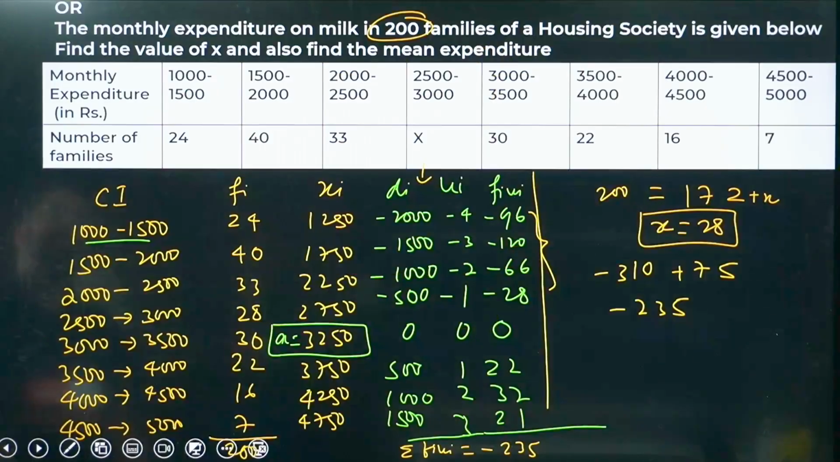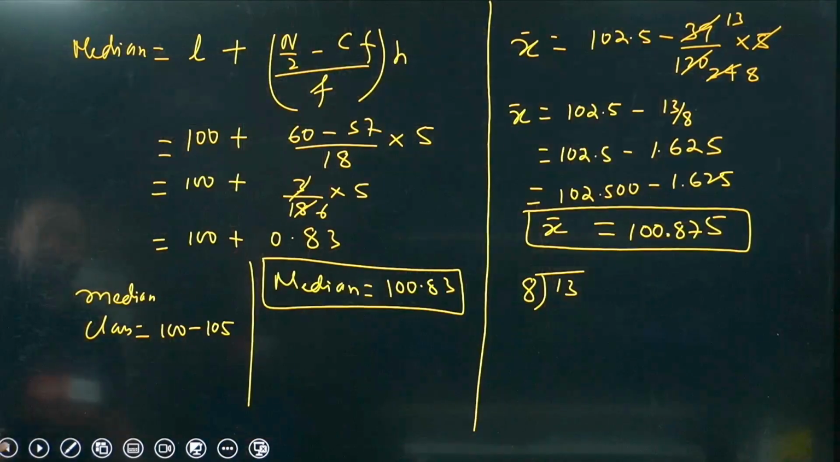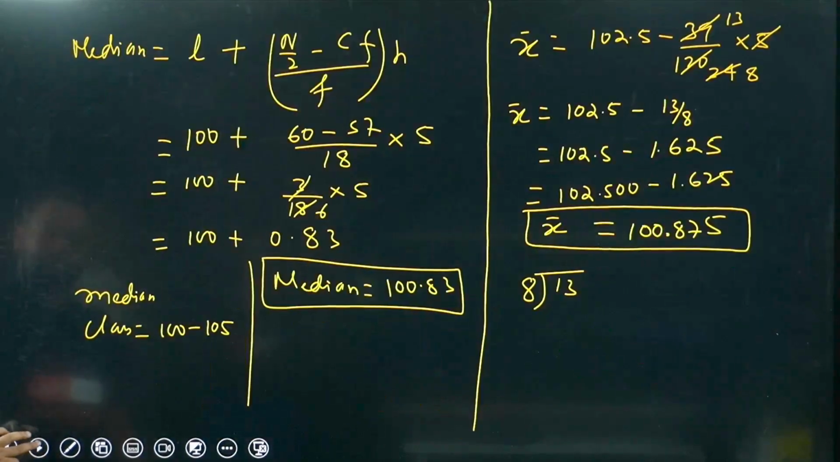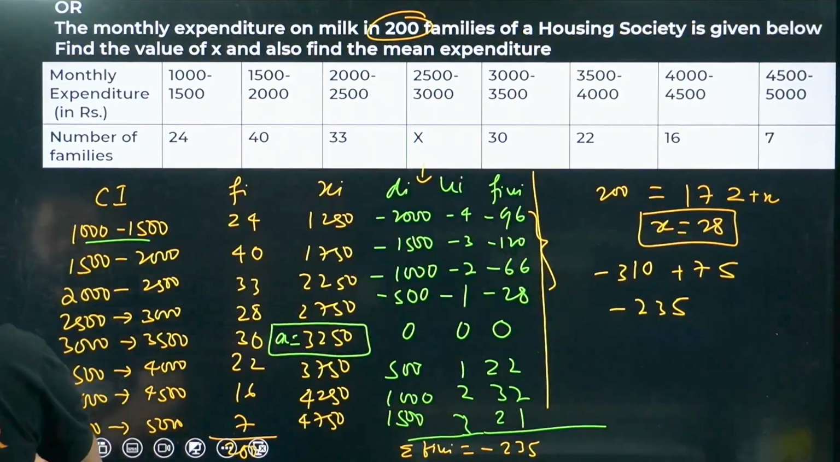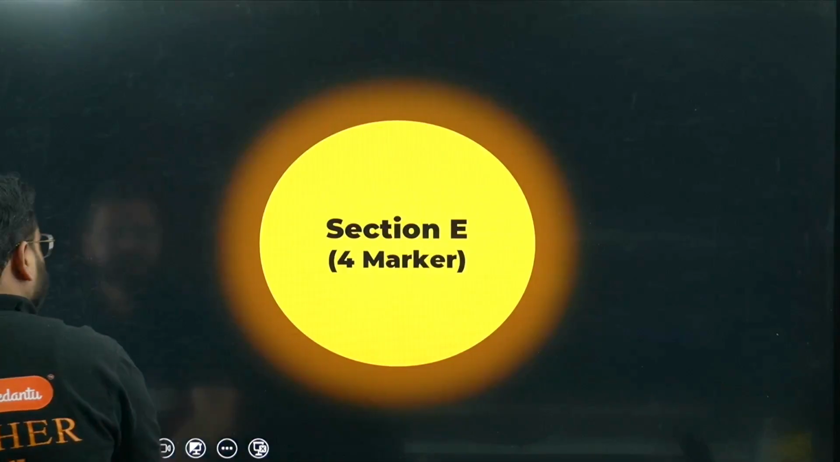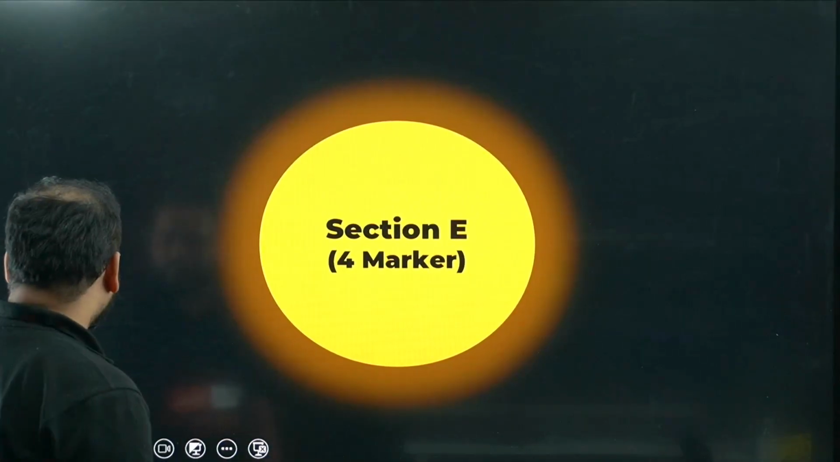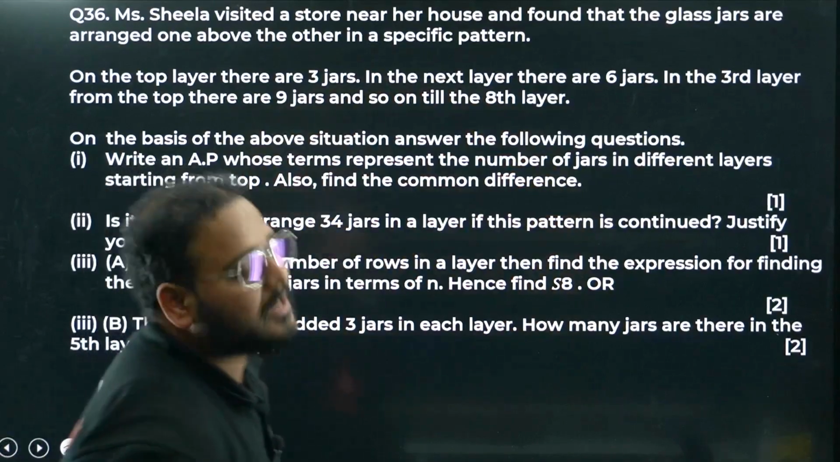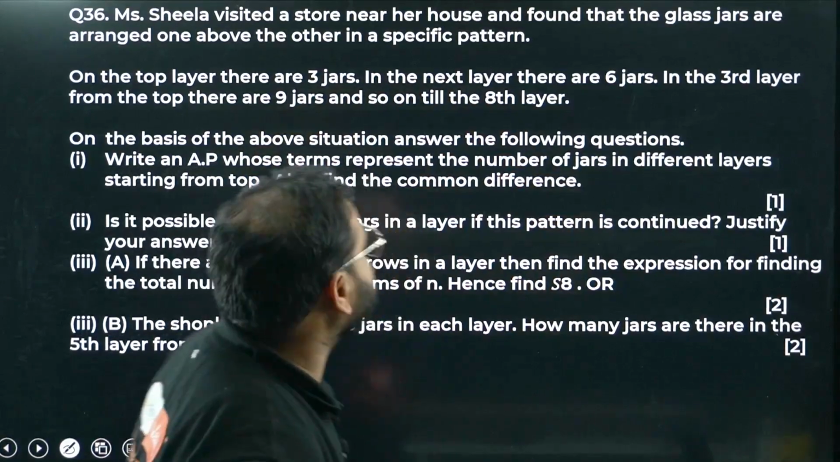Question number, okay, 35 or was this, right? 35 we have done. We'll move on to 36 now. Let's go. Section E. Now 4 marker, we are moving to the case study, right? So let's have a look. Question number 36.